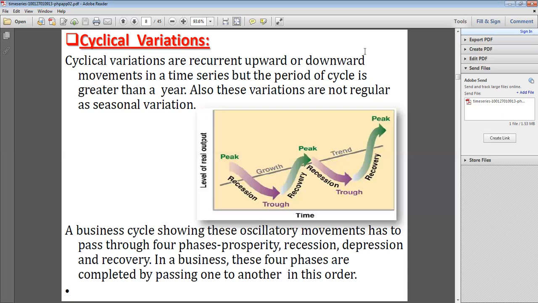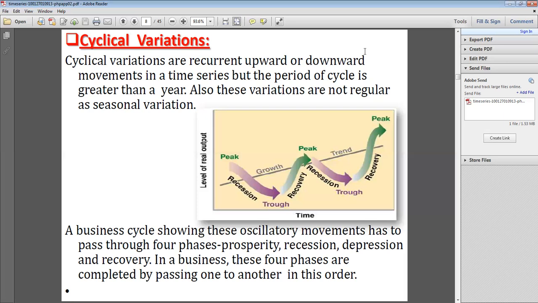Okay. So now, for example, these cycles happen particularly in the business fields. A business cycle showing these oscillatory movements has to pass through four phases: prosperity, recession, depression, and recovery. See, for example, any person starts a business. That is called the first phase, the prosperity phase.